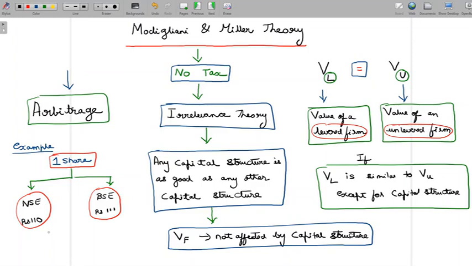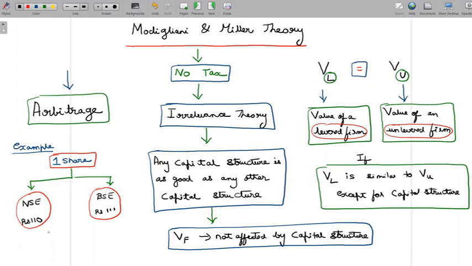Now, when will this happen? How many such purchase and sale transactions should happen? What will be that equilibrium price at which they will settle down? These are things that we don't have an answer to right now. But the fact is that at least at a very high level, at a concept level, we can expect that this would happen if you buy shares at NSE and start selling shares at BSE.